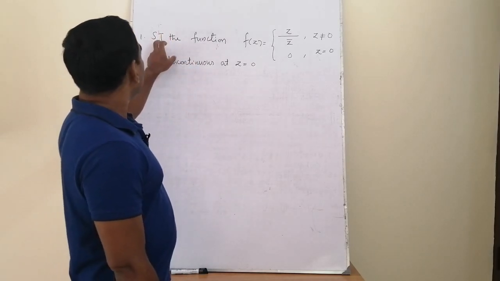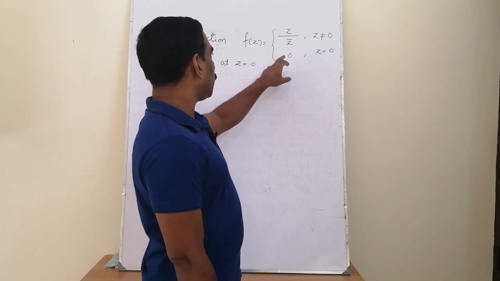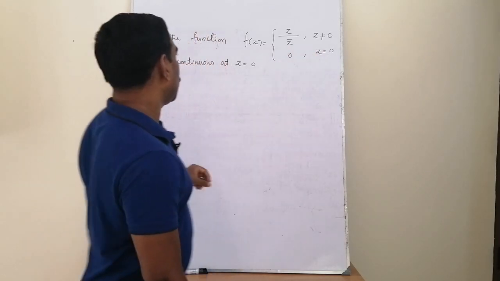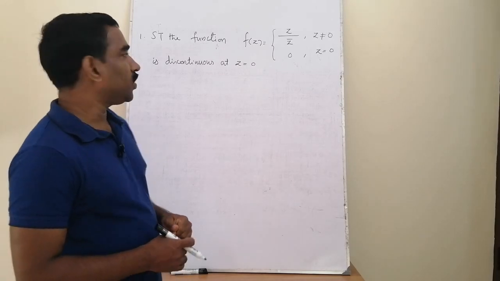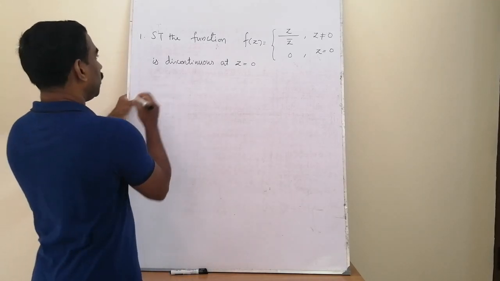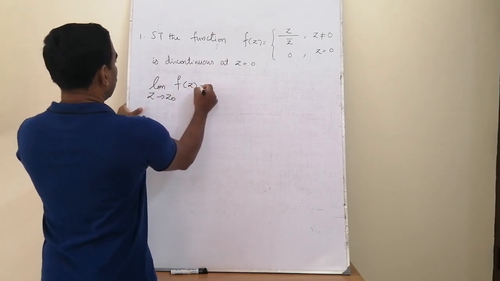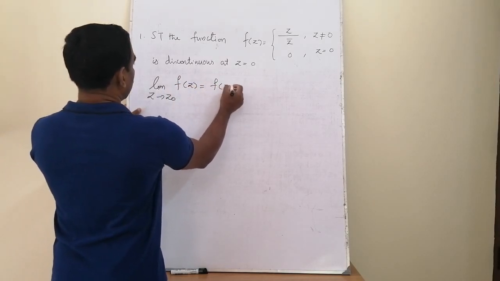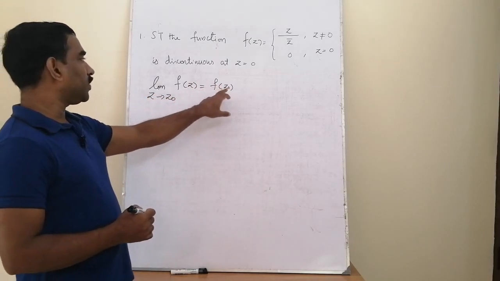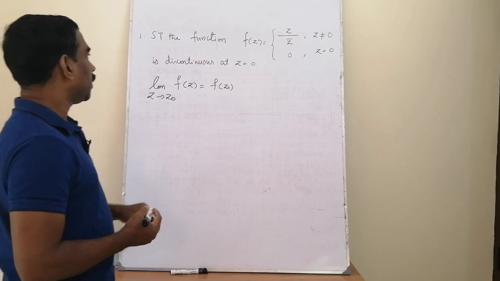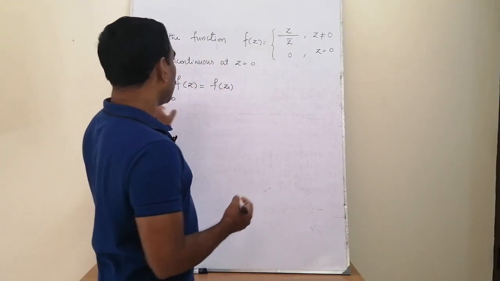Consider the problem. Show that the function f(z) equal to z by z bar for z not equal to 0, and f(z) equal to 0 at z equal to 0, is discontinuous at z equal to 0. From the definition of continuity at a point z equal to z0, the value of limit of z tends to z0 f(z) must be equal to f of z0, and this limit must exist and the common value is equal to f of z0. Here we are checking the discontinuity at the point z equal to 0. So z0 equal to 0.